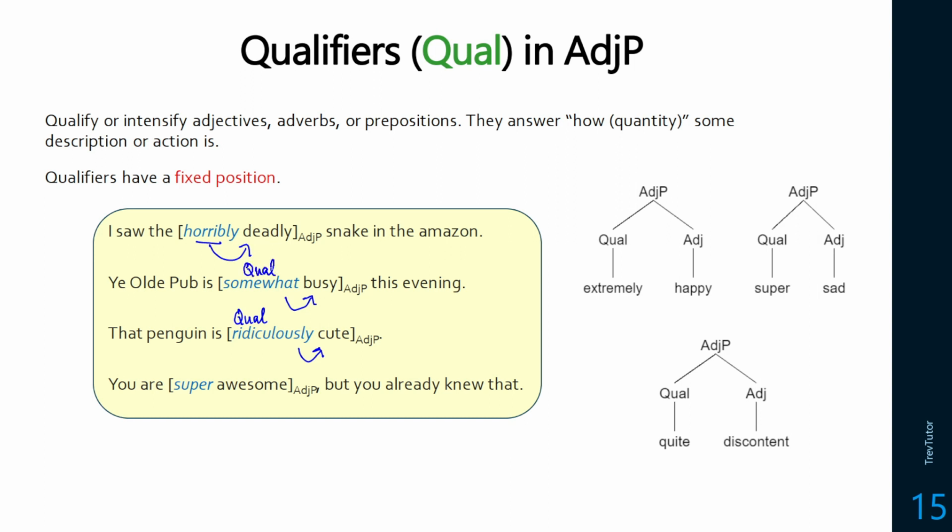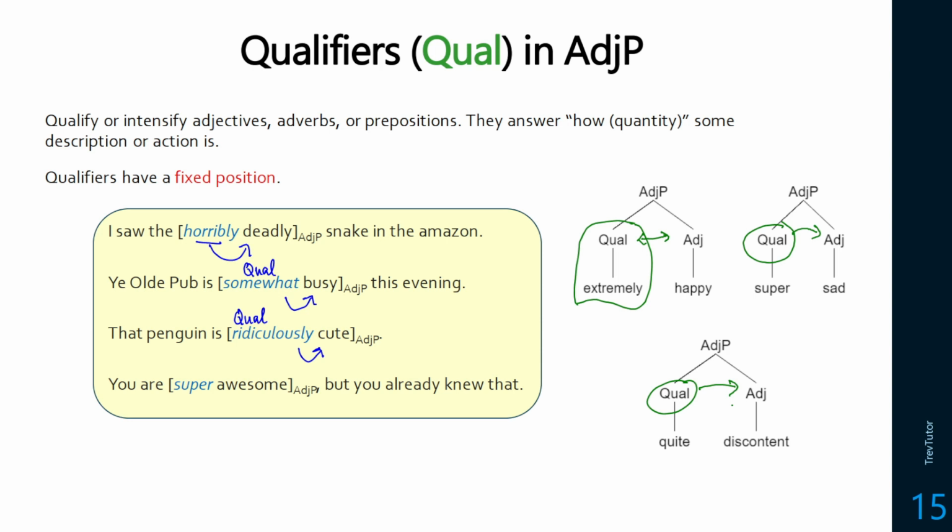So these are all examples of qualifiers, and we can tell by the position. Its function is to specify the quantity of some adjective, and it always appears right before the adjective. So within the adjective phrase, we can fit in these qualifiers as part of it. You can think of it this way: if you have two nodes that are side by side, which we call sisters or siblings, they describe each other in some way. So the qualifier in this case is the modifier that is describing the adjective. So extremely happy, super sad, quite discontent. These are our units, or our words that function together as a unit.